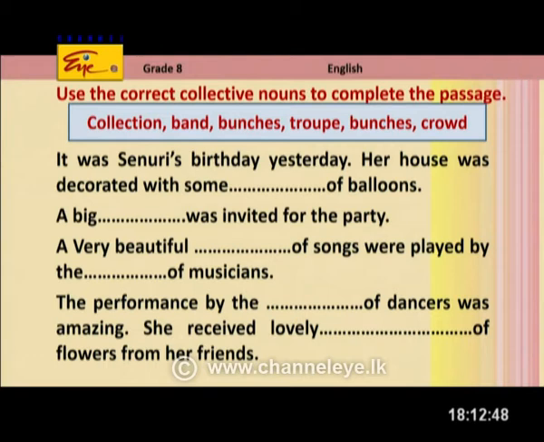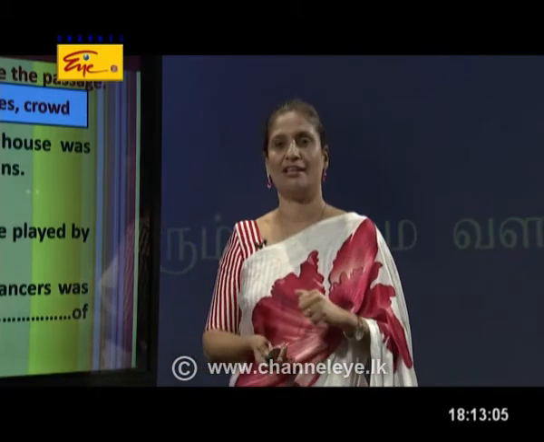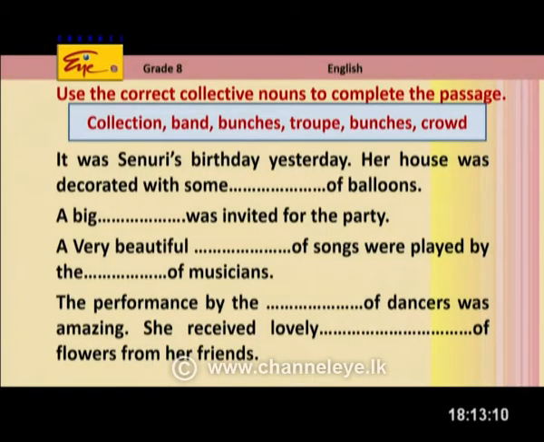Okay. Now I'm going to describe Senuri's birthday. Senuri had her birthday yesterday. You know, I went to her birthday. So I'm going to say what I saw and how I enjoyed there, right? It was Senuri's birthday yesterday.